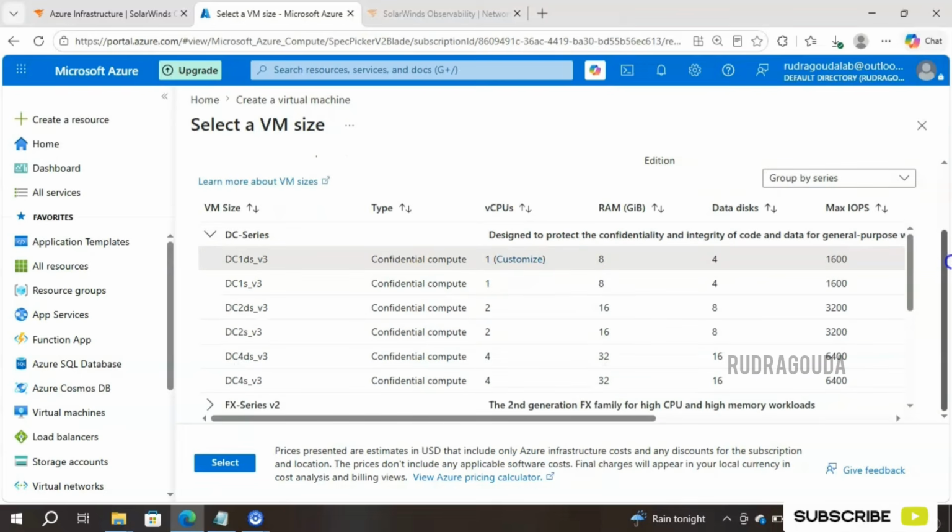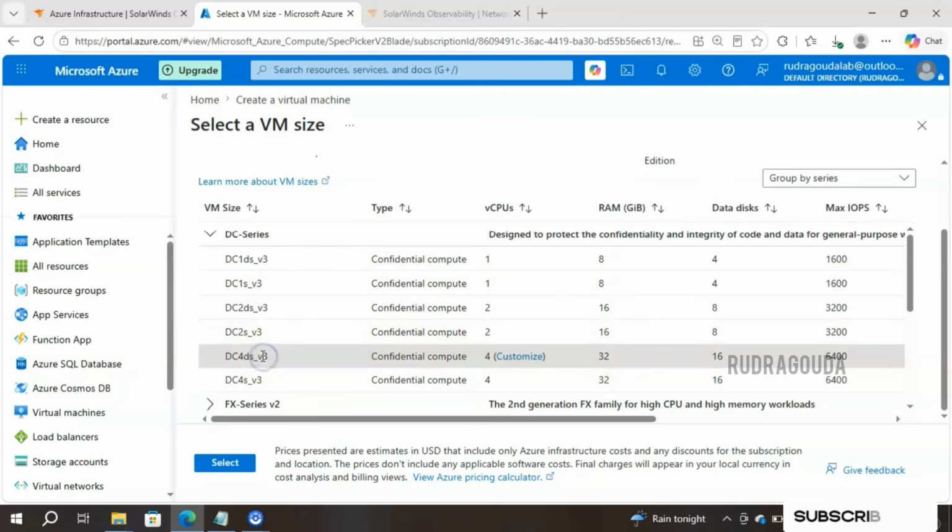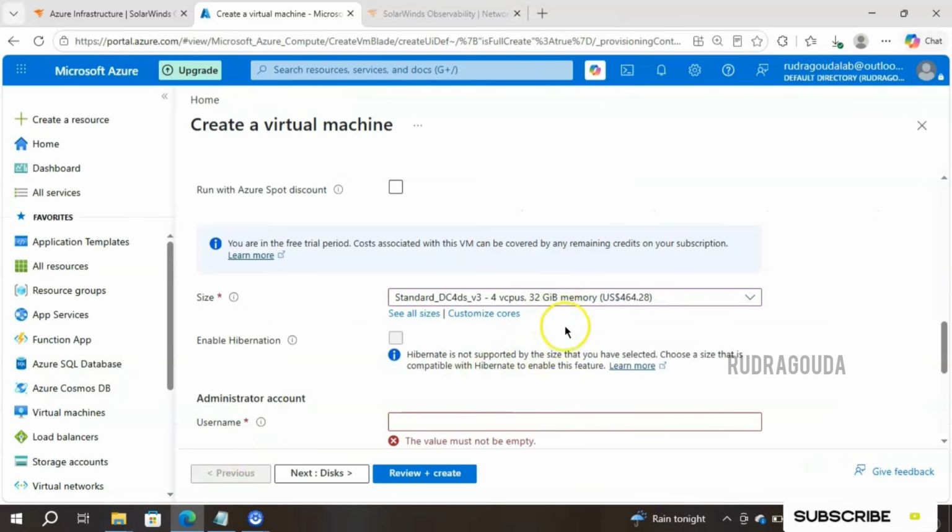Scroll down, let's see if there is anything having 4 virtual CPUs. Yes, I can see one here and even the RAM is 32. That's okay for our demonstration. I'll select that and click on select one more time. So now we have chosen 4 virtual CPUs and 32 GB of RAM.